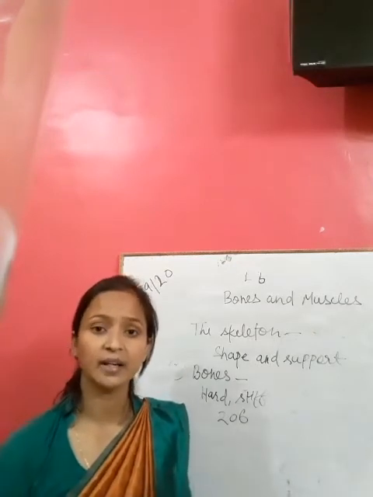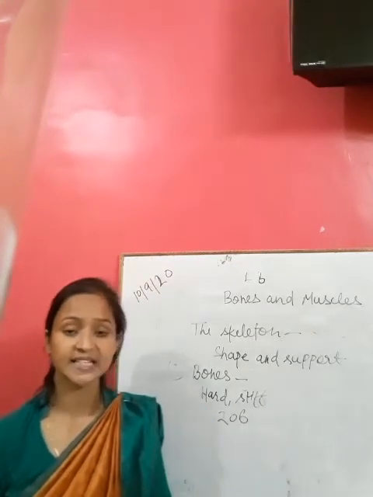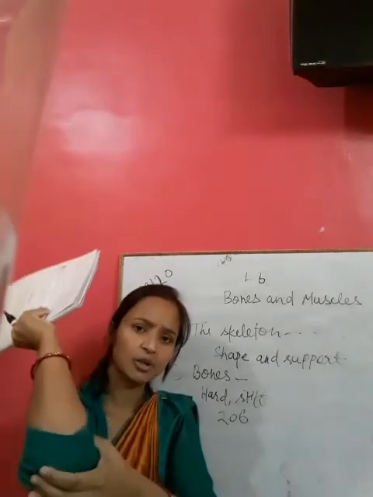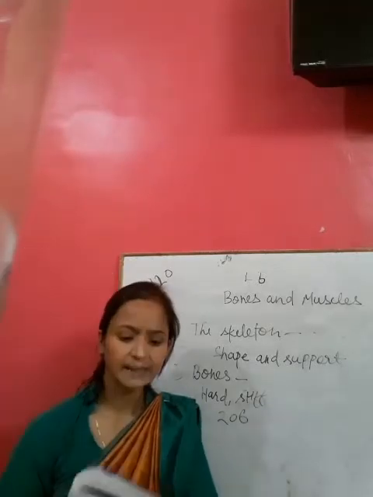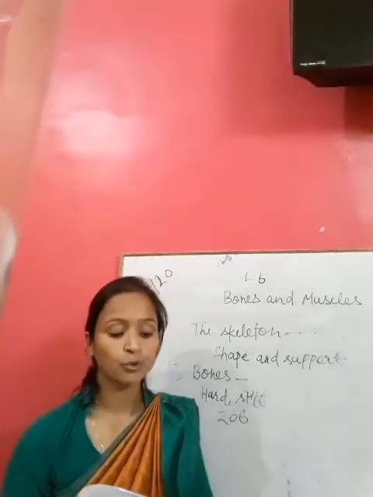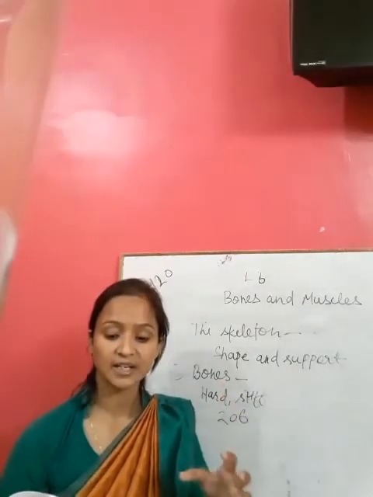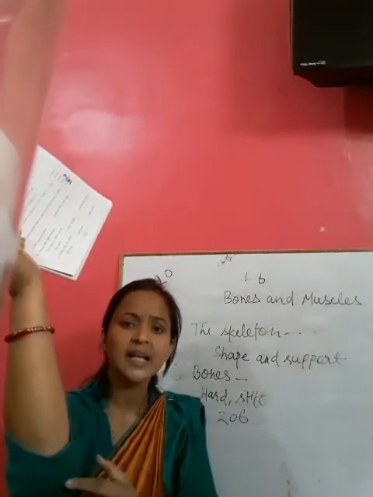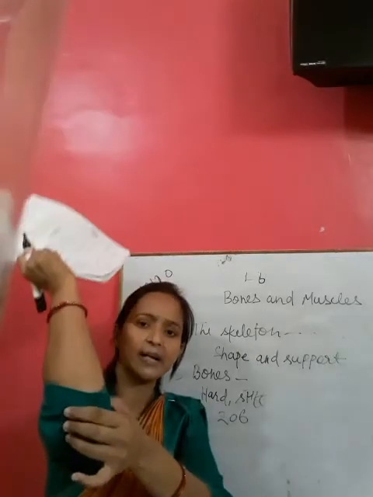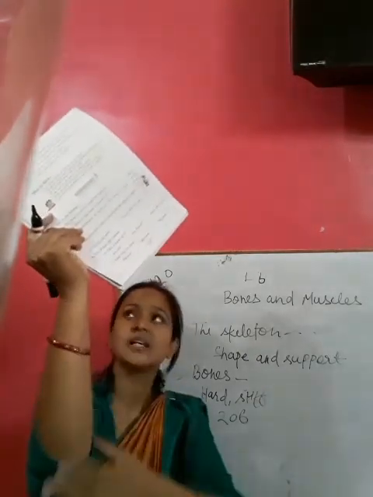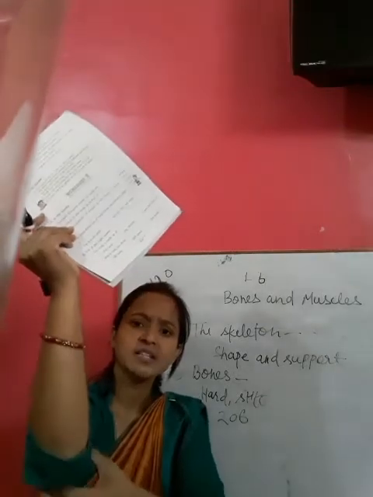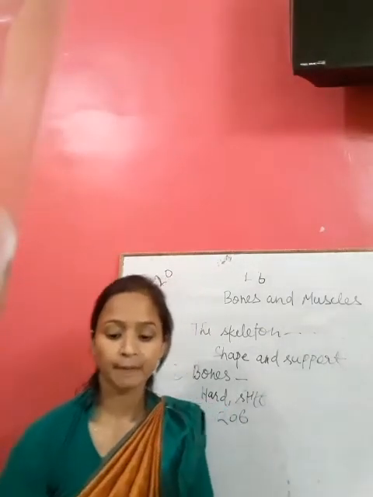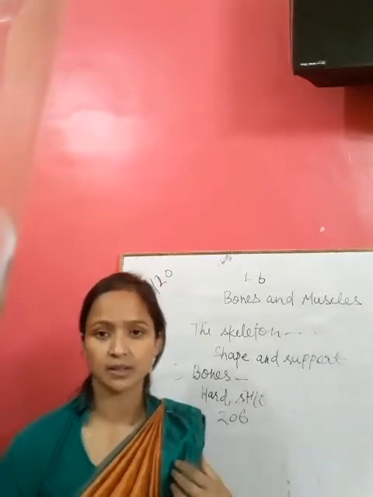Bones are joined together at several places. Here, at the knee, bones are joined. The place where two or more bones are joined is called a joint. These joints are very useful to us.